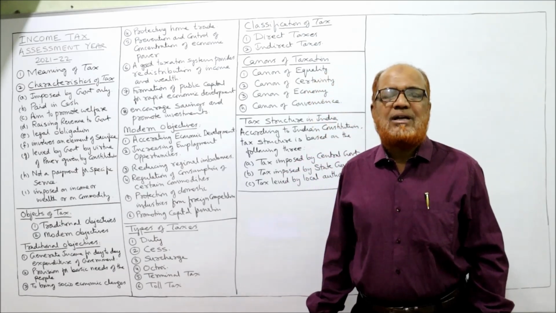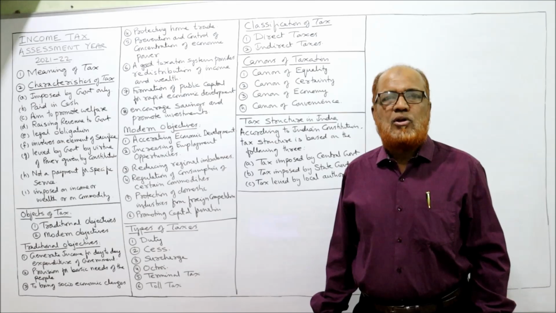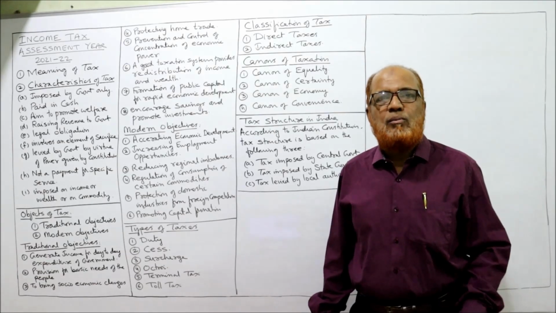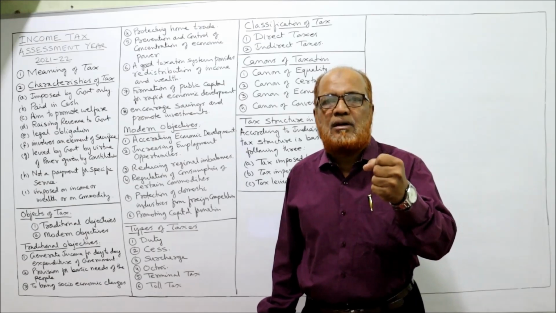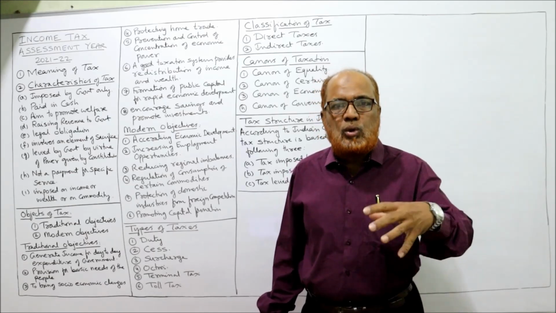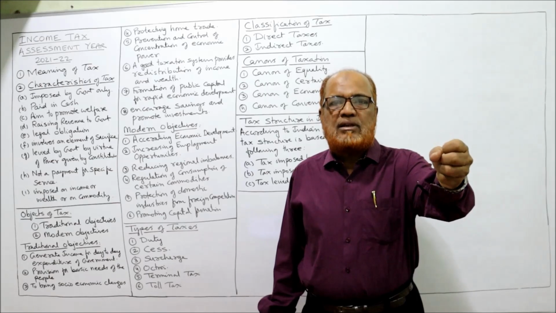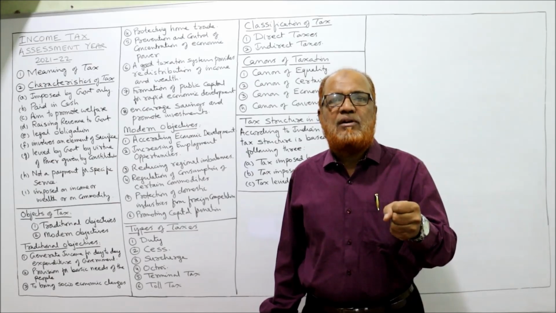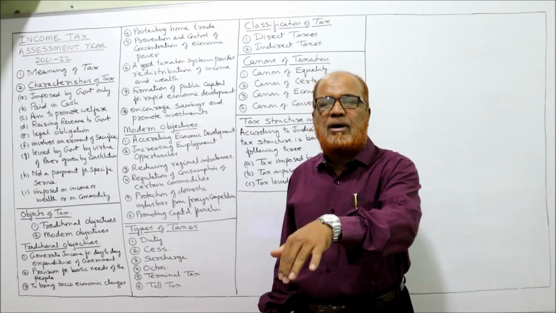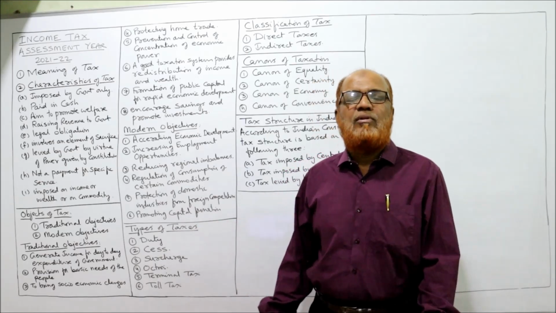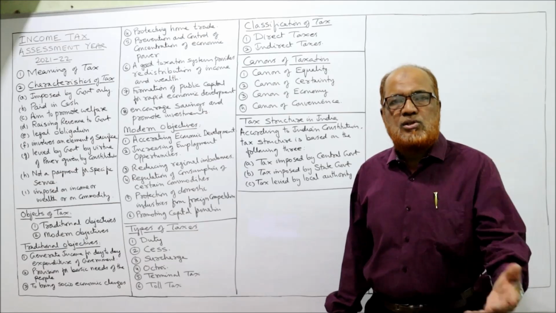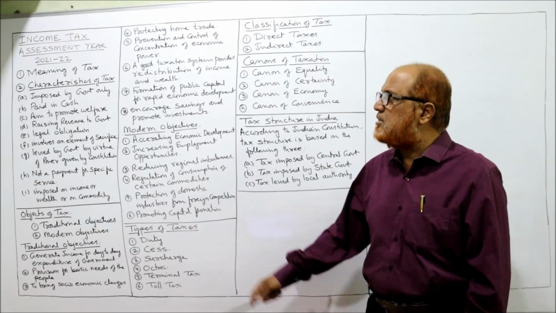The government must take some steps to remove the concentration of economic power among the few. Through taxation, the government will take the excess surplus money from the rich people and spend it among the poor, so that the gap between rich and poor will be reduced. That is also one of the objectives of taxation.